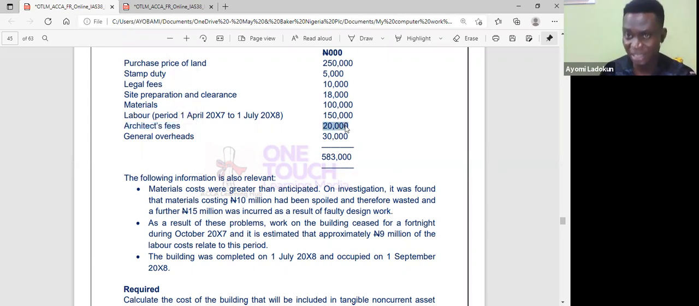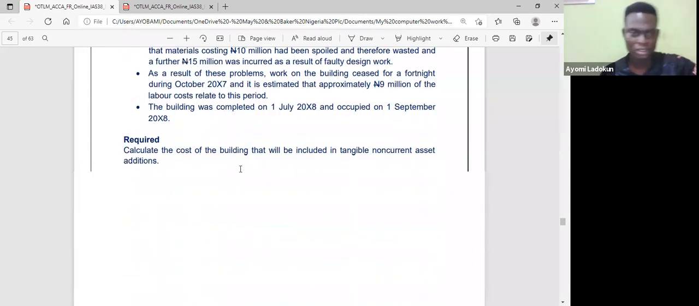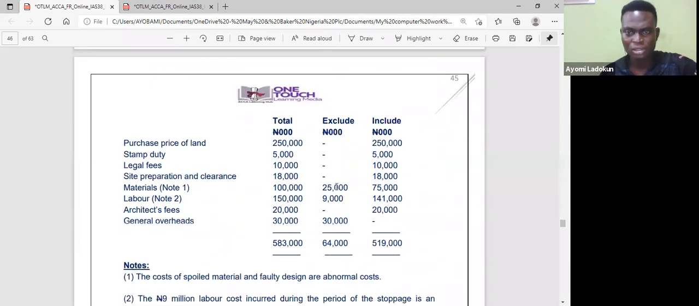Architect fee is directly attributable. General overhead is excluded. I will not include that. So let's see the answer. Can you see? So remove that 25 million, 10, 15. Did you see that? And of course that 9 million, then 30, so that you can have the cost of PPE. And that is that. Any question for me on that in 60 seconds before I move on?